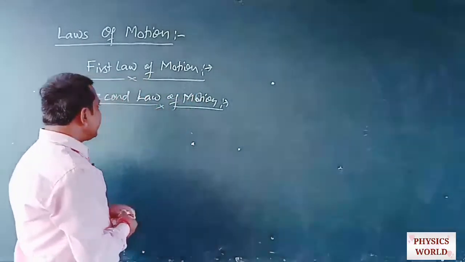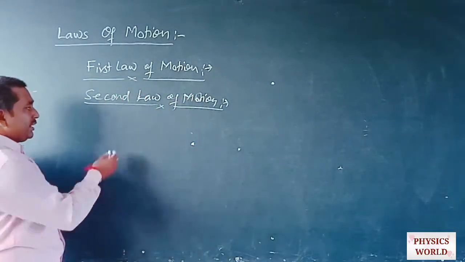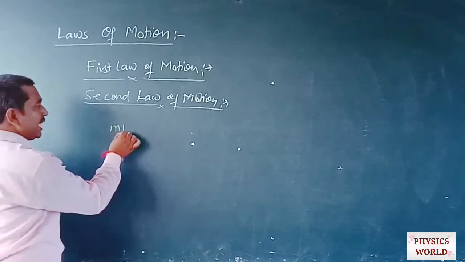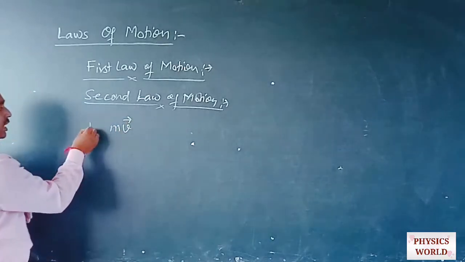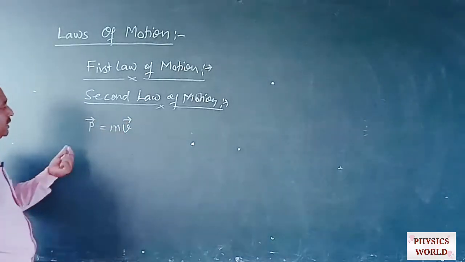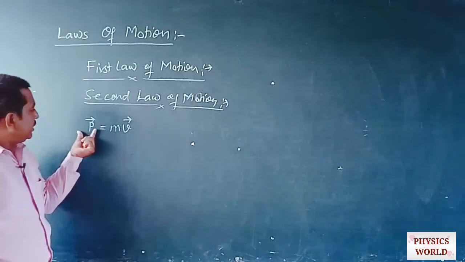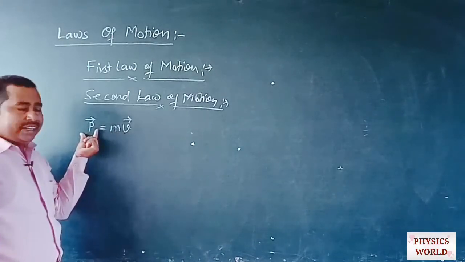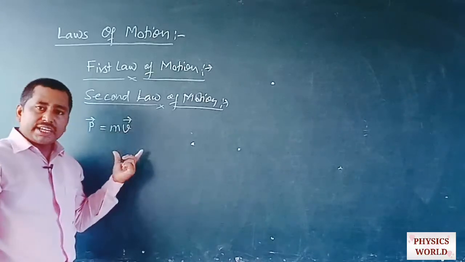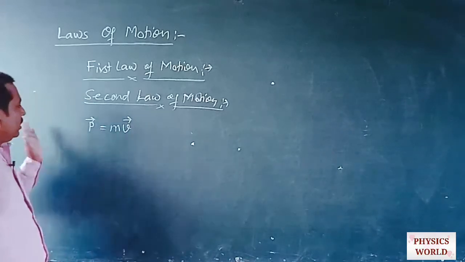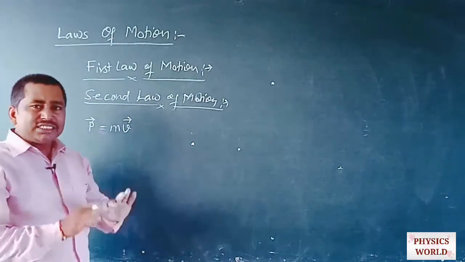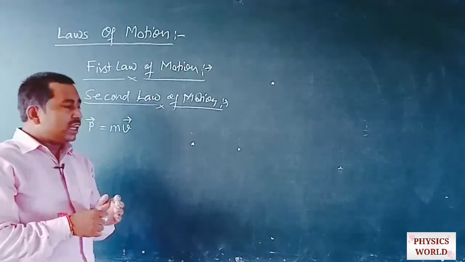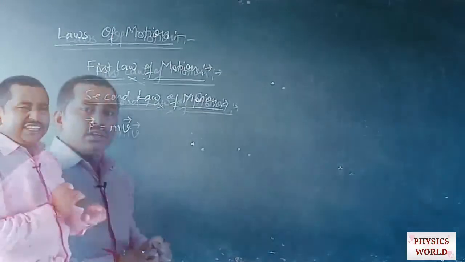So momentum can be defined as the product of mass and velocity of any object, and it is represented by the symbol P, where P is equal to mv. Momentum is a vector quantity, its unit is kilogram meter per second, and it measures the total magnitude of the linear momentum.